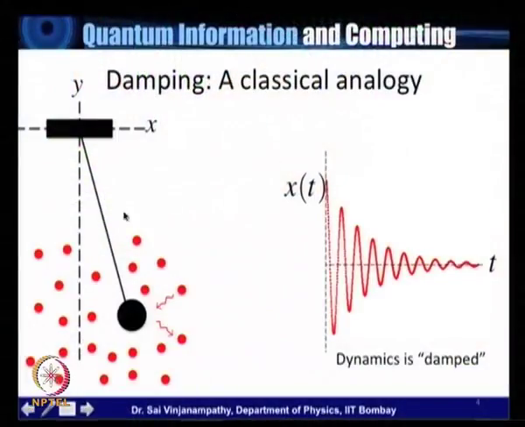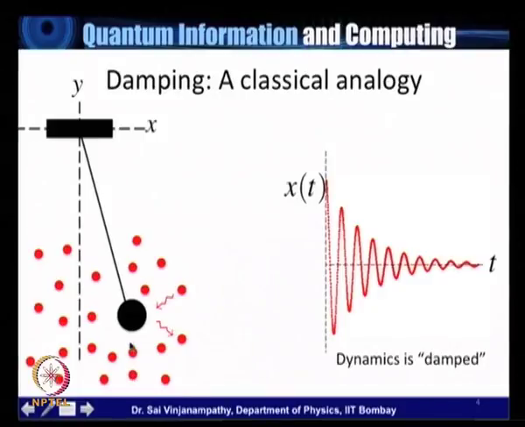So to understand that, let's try and understand a little bit about decoherence now. To understand decoherence, here is a classical analogy. Consider a simple pendulum that is suspended at some point, and let us assume that we would like to track its dynamics. Let's say the x coordinate is what we're interested in.